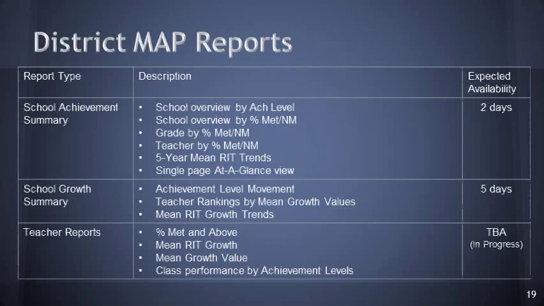Here we have an overview of district-created MAP reports. To the left, you'll see the report type. In the middle is a brief description of the report, and to the right is the expected availability date. Now, these dates refer to the number of days after the spring MAP window closes. These are the expected days after the window closes that you'll be able to retrieve these reports. For all of the following sample reports, all school and teacher names have been blacked out for confidentiality purposes.